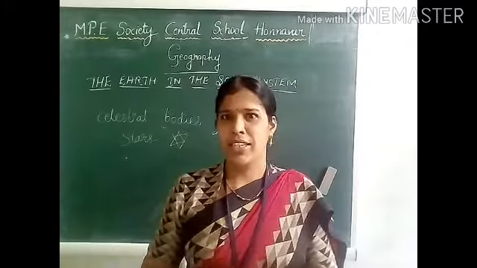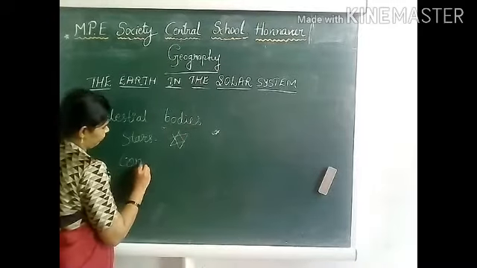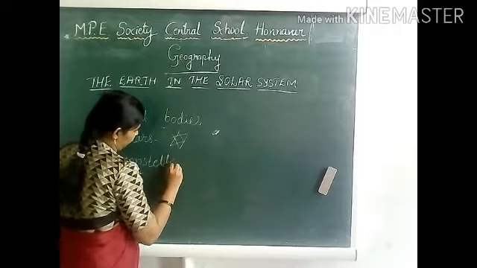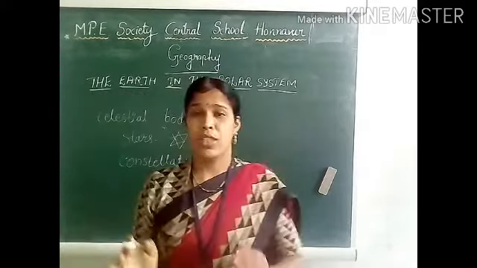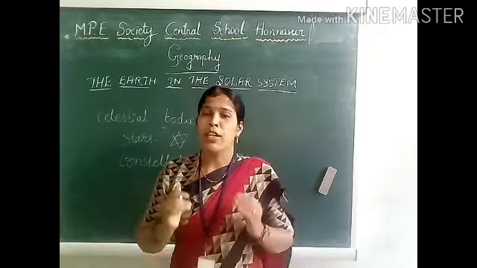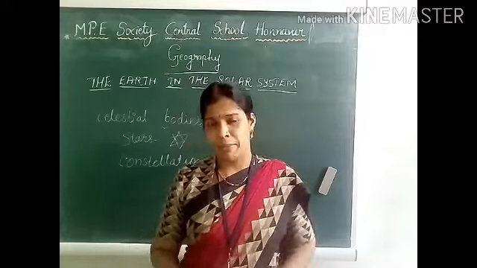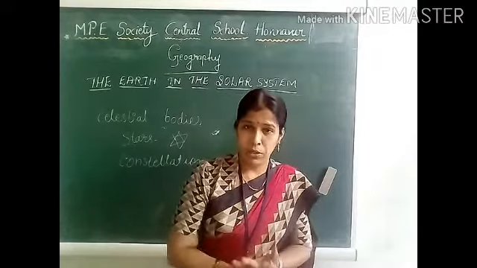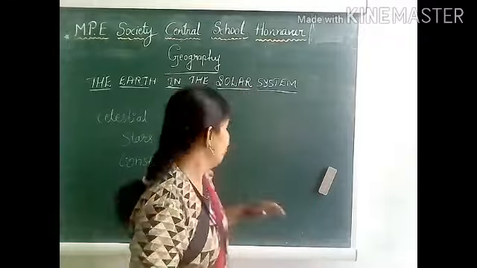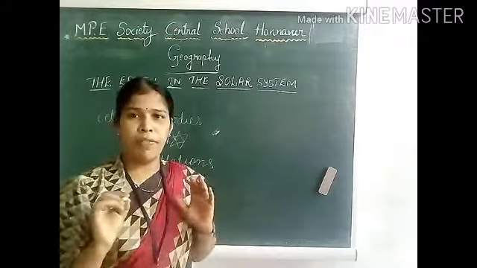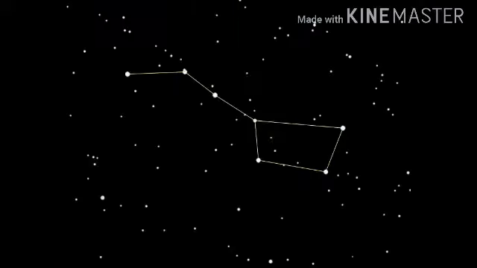Students, next let us understand about the constellations. A group of stars forming various patterns is called a constellation. Examples, Big Dipper or Ursa Major or Saptarishi are examples for the constellation.